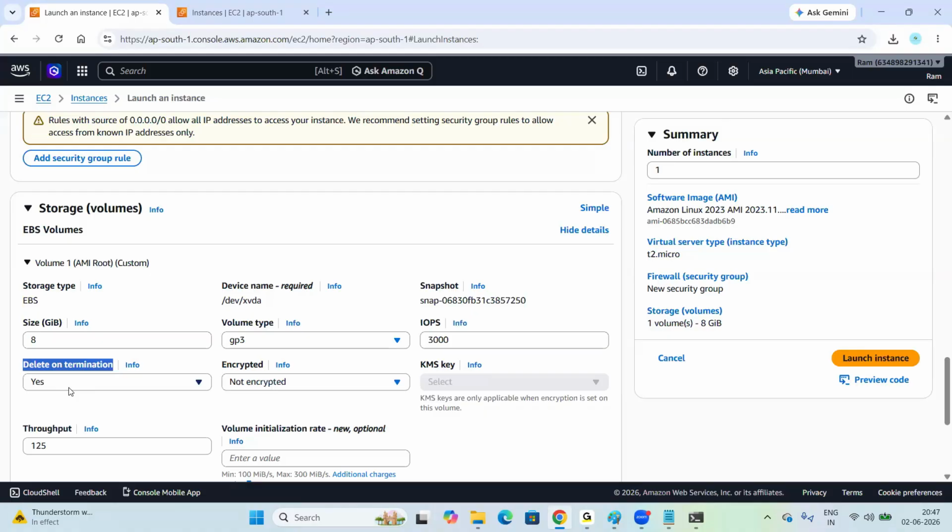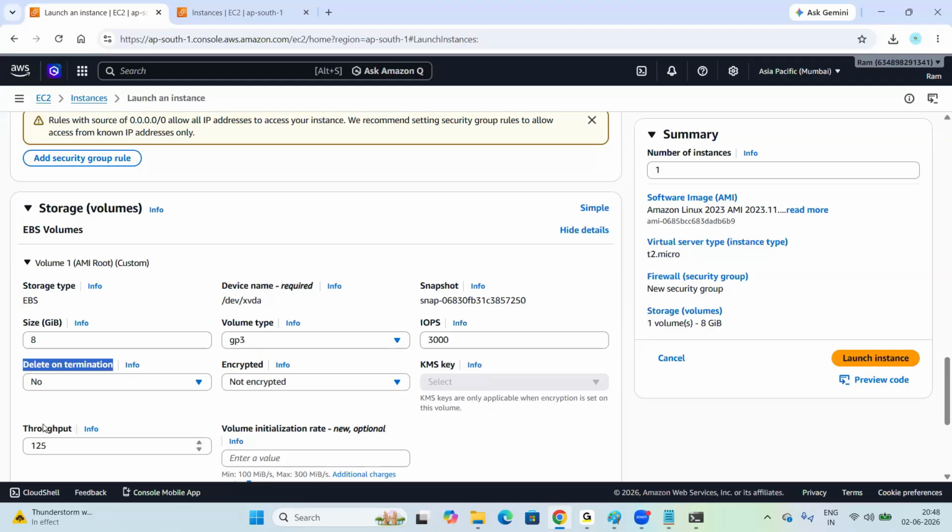Fine. So here, if you select yes while creating the server, what will happen? When you terminate your server, along with the server, storage also will be terminated. Understanding, right, everyone? Delete on termination means, if you select yes, when you terminate your server, along with the server, storage also will be terminated. If you select no, what will happen? Server will be terminated, storage will be available.